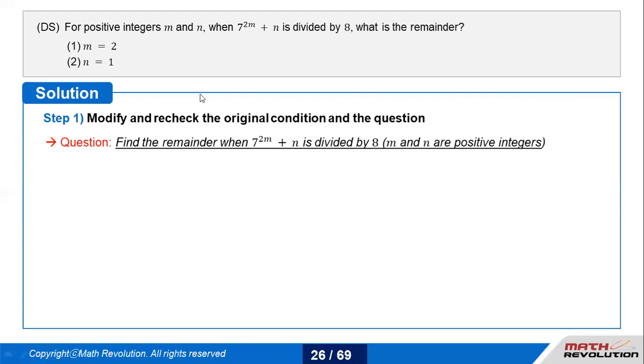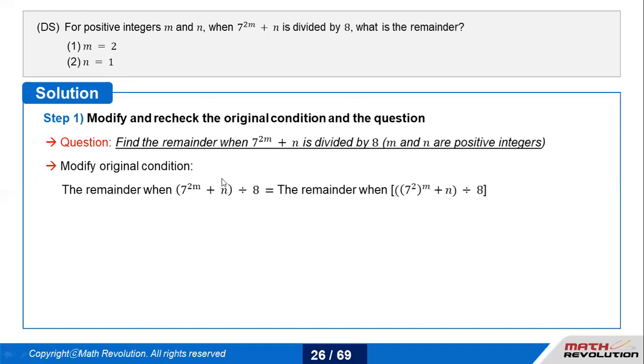Now, if I see here directly, it says m equals 2, n equals 1. For me, it looks like if I put those both here, C should be enough to solve because there are two variables. Let's see if we could modify it somewhere.